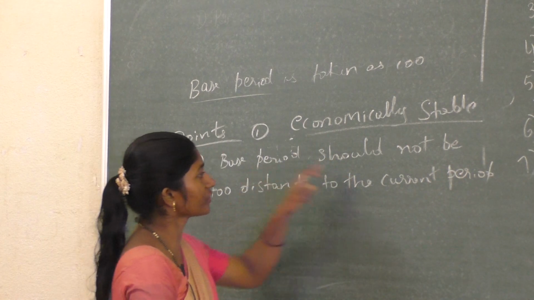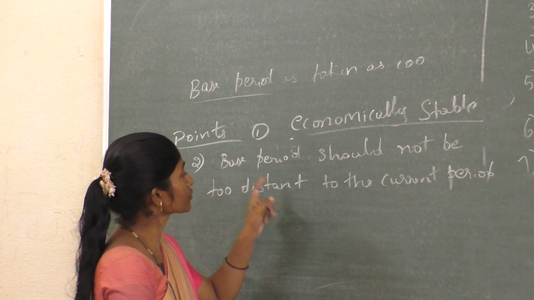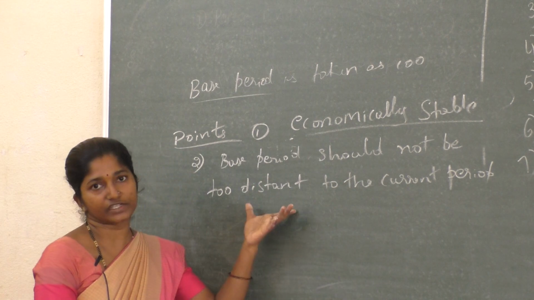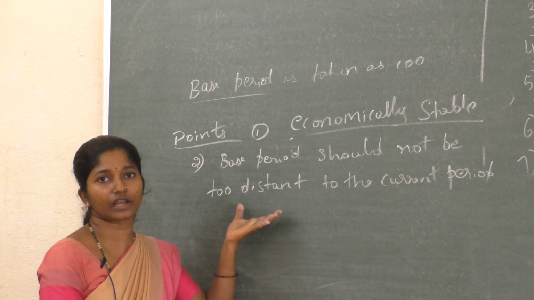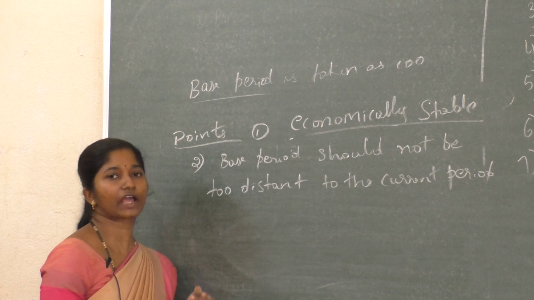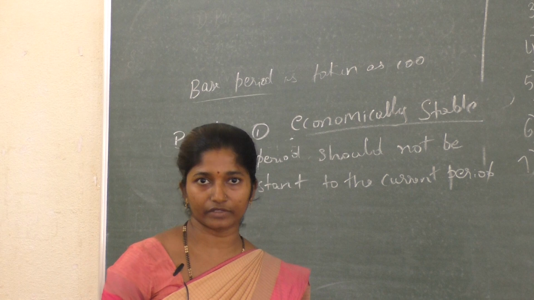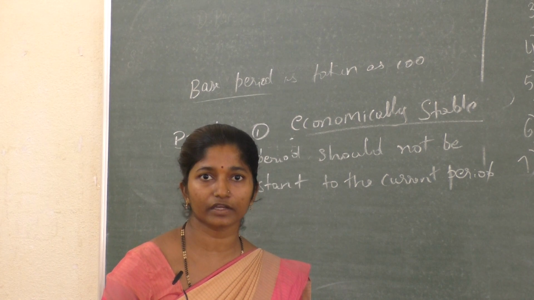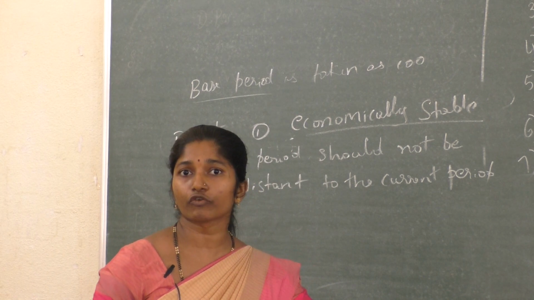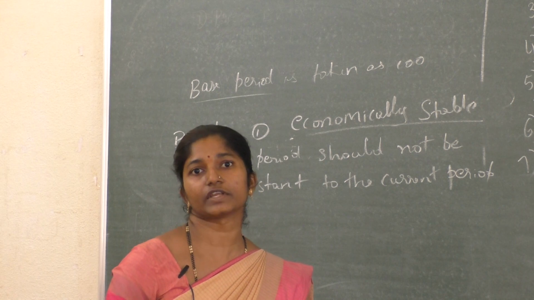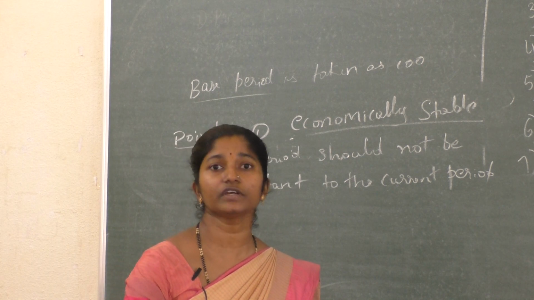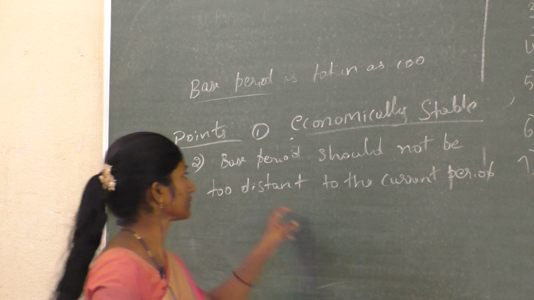From base period to current period, there should not be too long a distance. For example, for the index number of 2019, you should not take the year 1900 or 1800, etc. That means it should not be too distant.